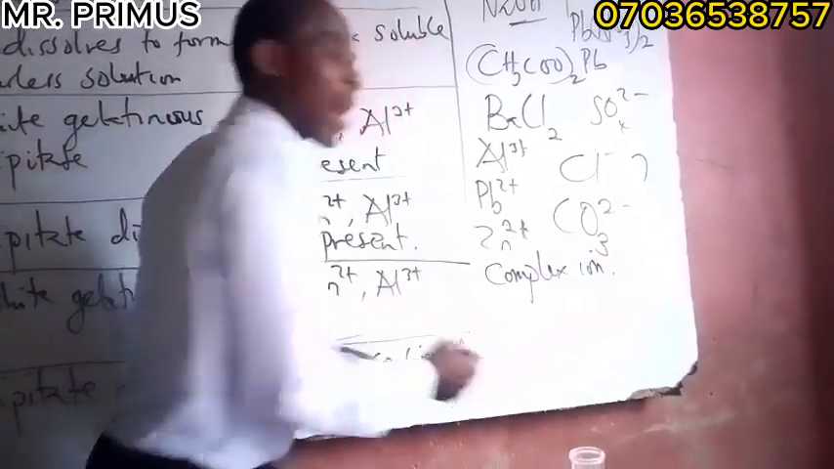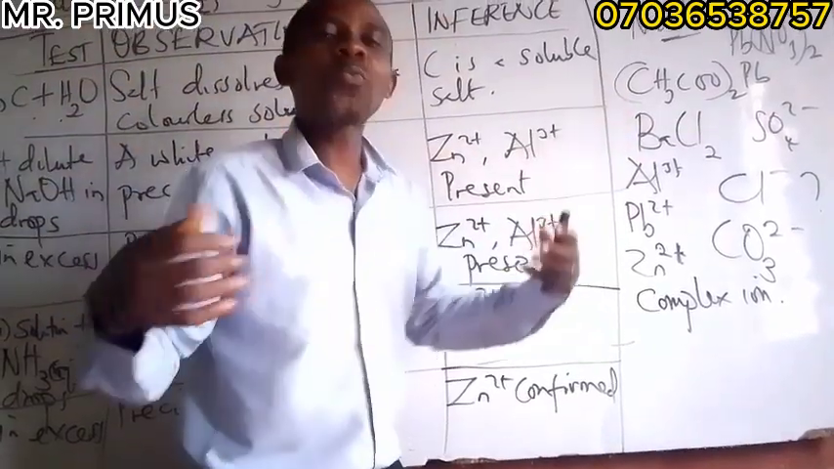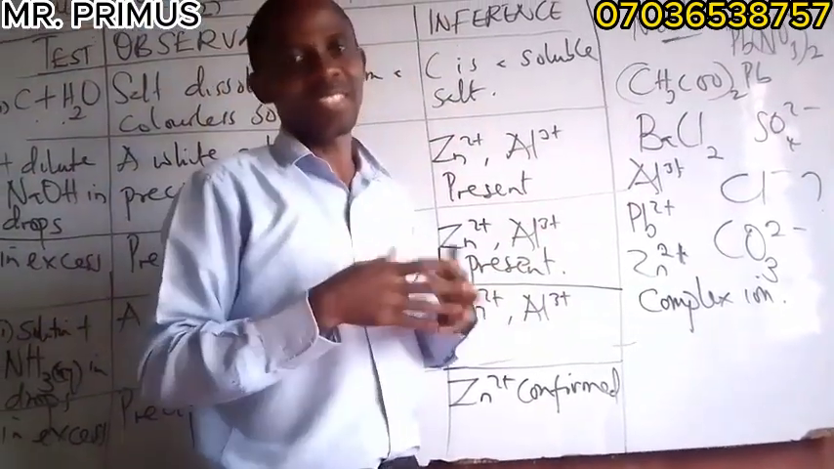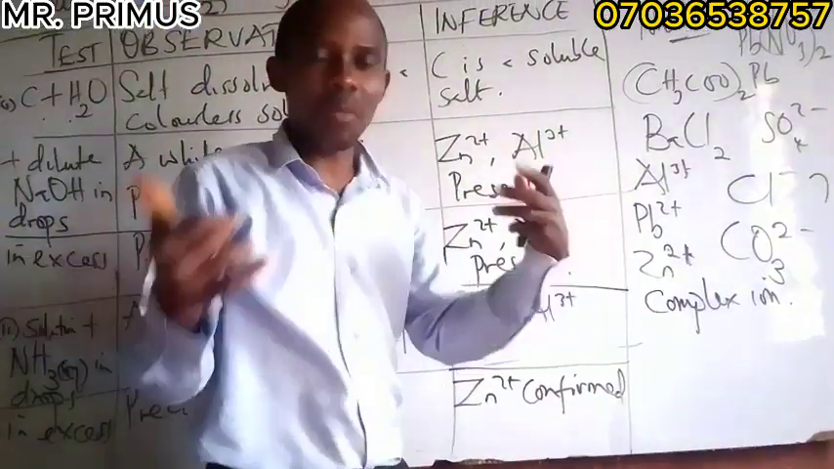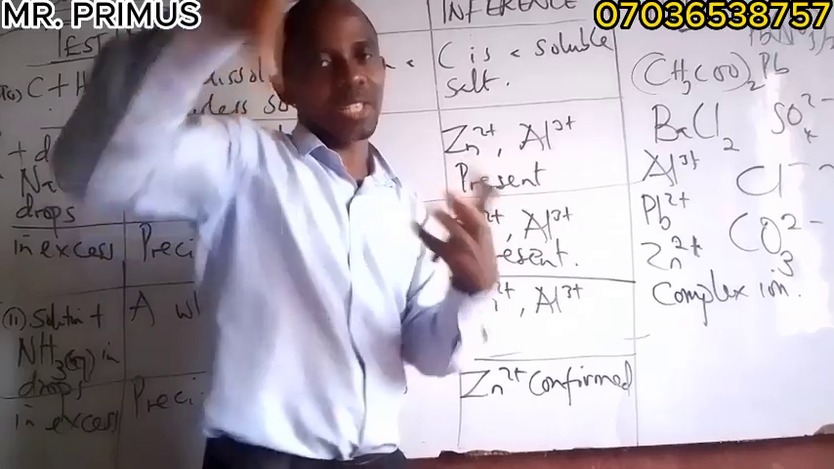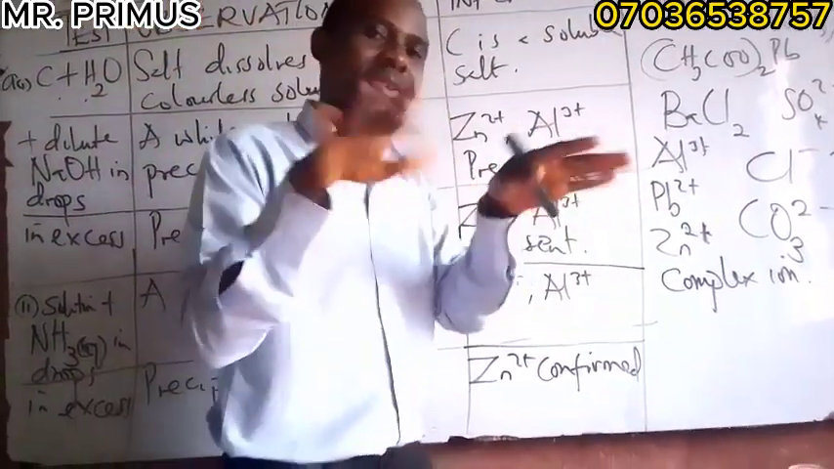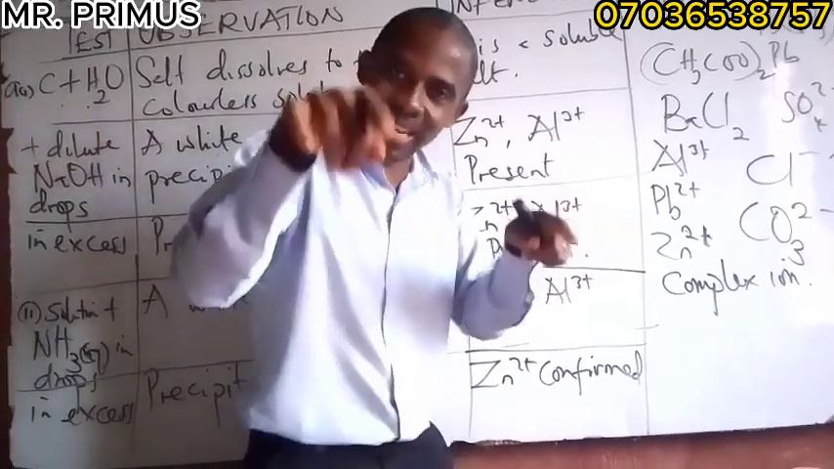Complex ion. That's why I like giving assignments. So what is a complex ion? Zinc will form complex ion with ammonia, just like copper can form complex ion with ammonia as well, forming tetraamminecopper(II). I don't want to go there, so let me not go there. But it is an assignment.